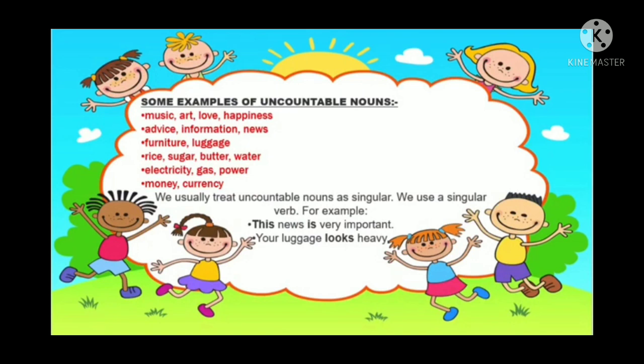We usually treat uncountable nouns as singular, like we use a singular verb. For example, this news is very important. Your luggage looks heavy. So, the nouns which are uncountable, as we cannot count them, we always treat them as a singular noun, and we also use singular verbs with them. For example, this news. Though the word news contains an s, it is still uncountable, so we are treating it as singular. And similarly with luggage also, the luggage is uncountable, and we have used looks with it with s, meaning the verb is singular here.